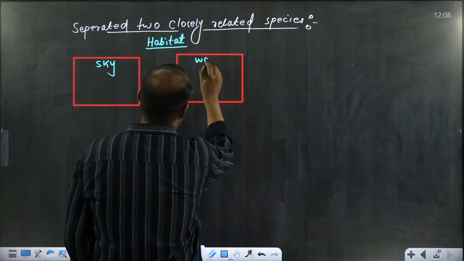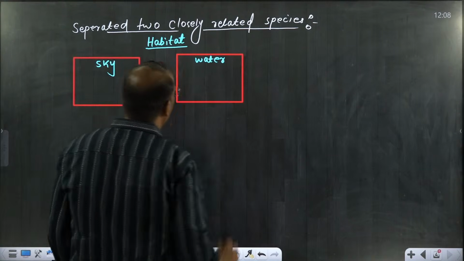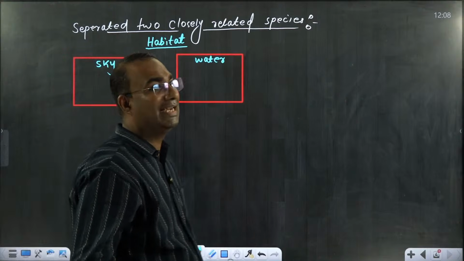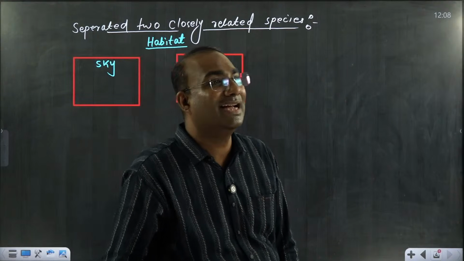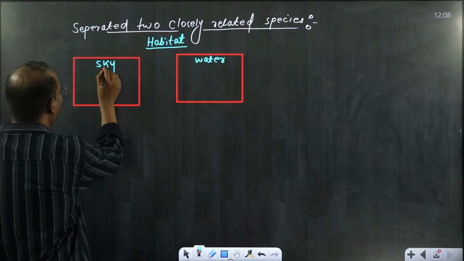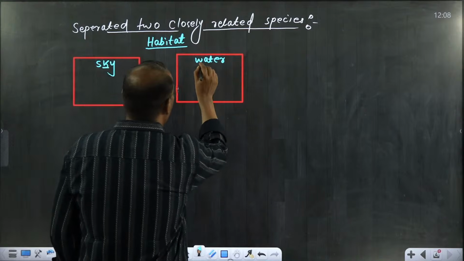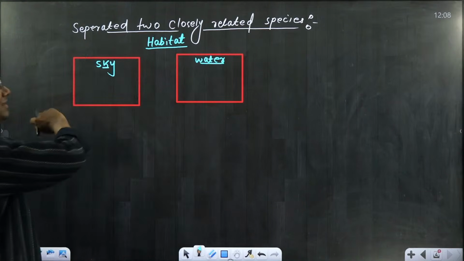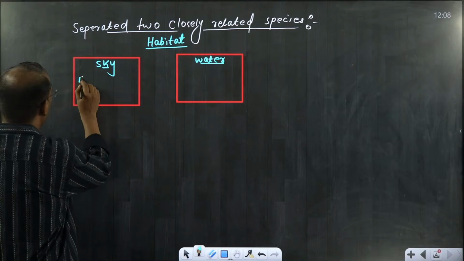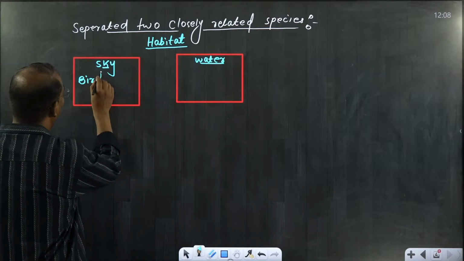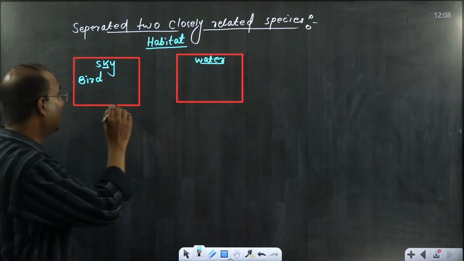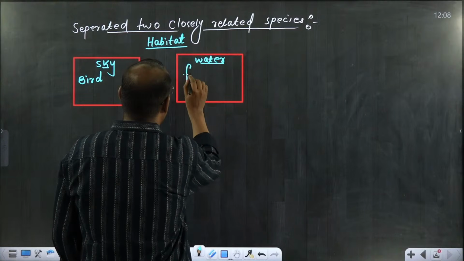Just try to understand this beautiful line, because if something is not accepted, there should be a scientific reason why they are not accepting it. So the first habitat is sky, the second is water. According to this system of classification, if any bird can fly, a bird will fly in the sky, that you have to accept. In water, only fish is there.